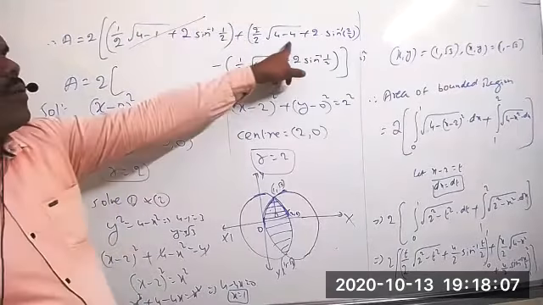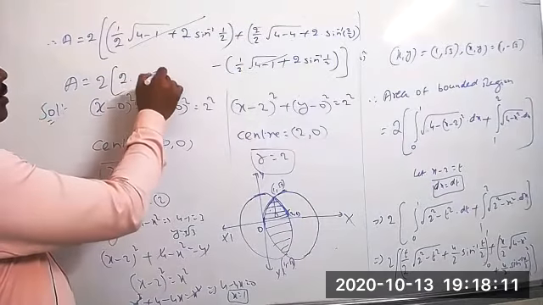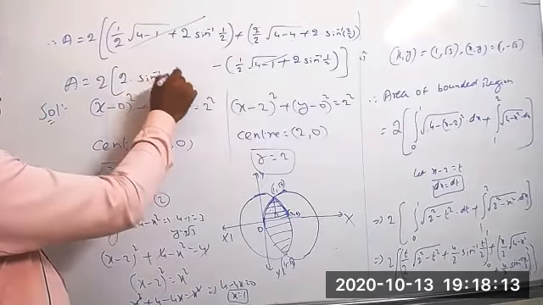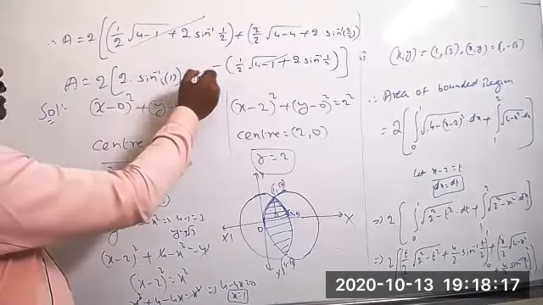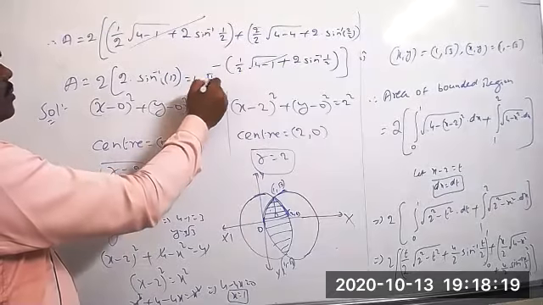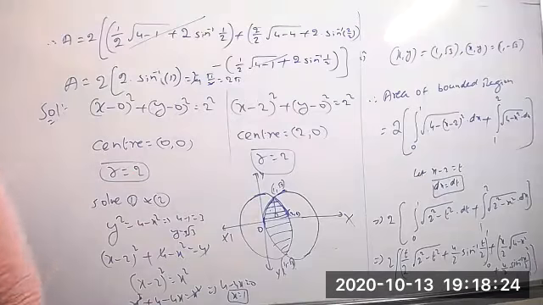And this becomes 0 only. The remaining is only 2 into sin inverse of 1. 2 into sin inverse of 1 it is. 2 2s are 4. Sin inverse of 1 equal to clearly pi by 2. 2 in this number 2 times. It is equal to 2 pi square units.